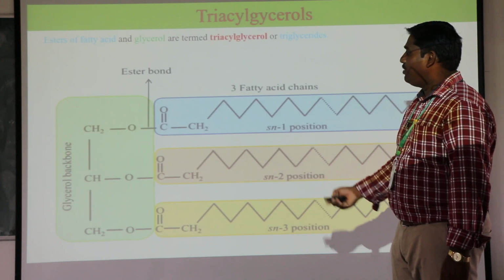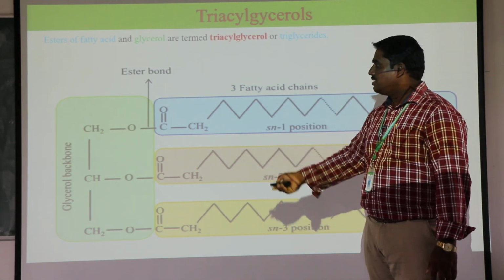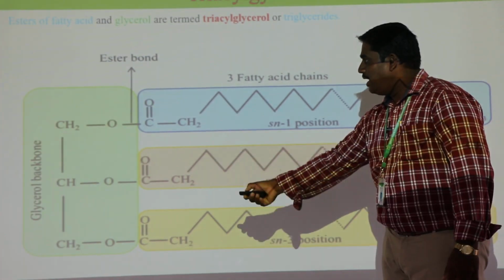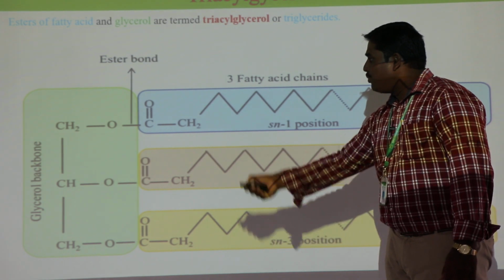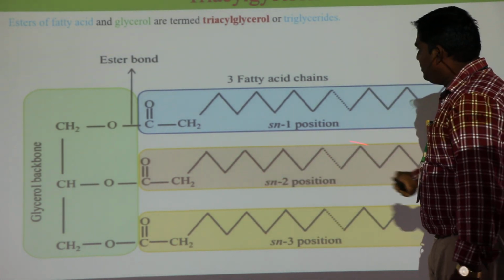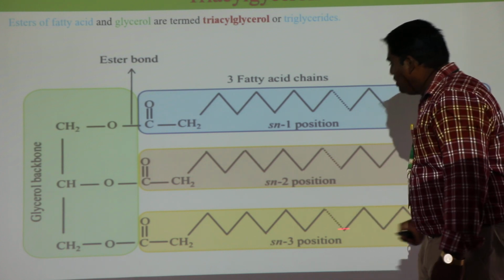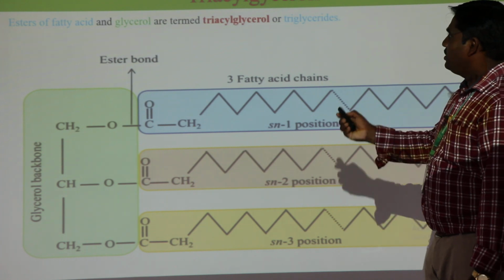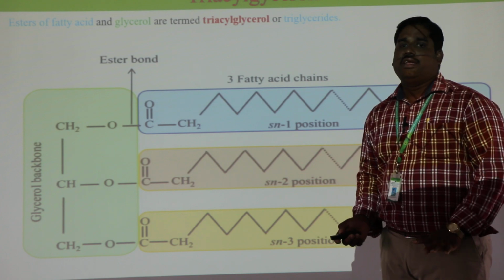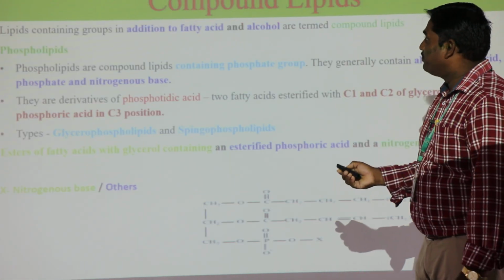So this is the structure of triacylglycerol. Tri means 3. So triacylglycerol has the glycerol basic compound present here. These are the glycerol components, the glycerol backbone. These are the fatty acids. This is one fatty acid chain, another one is the second fatty acid chain, and the third one is the third fatty acid chain. So one triacylglycerol has 1 glycerol as well as 3 fatty acids. This type of question will come for 0.5 mark in your university examination.